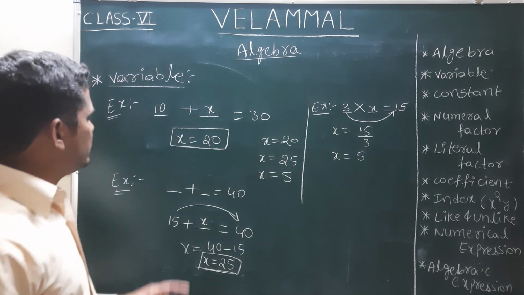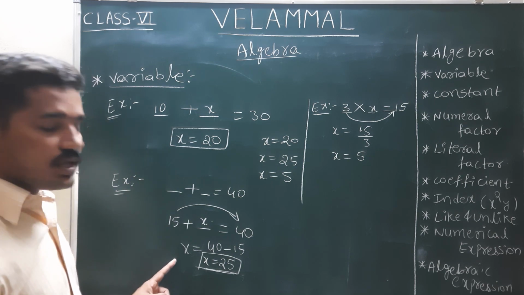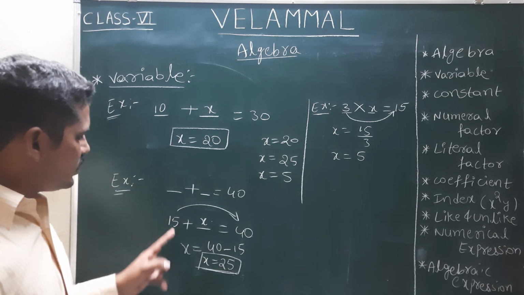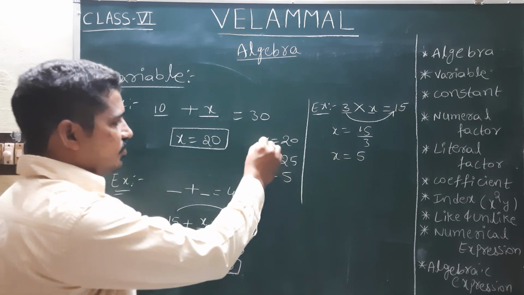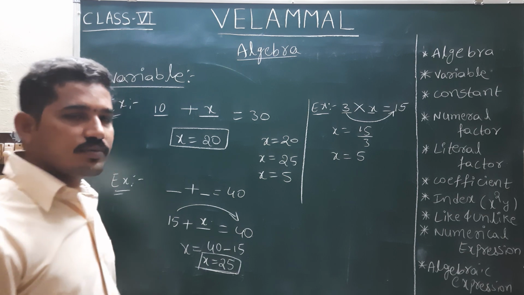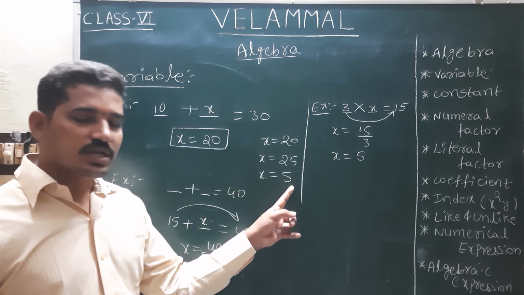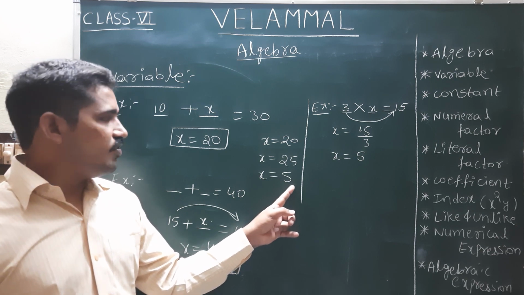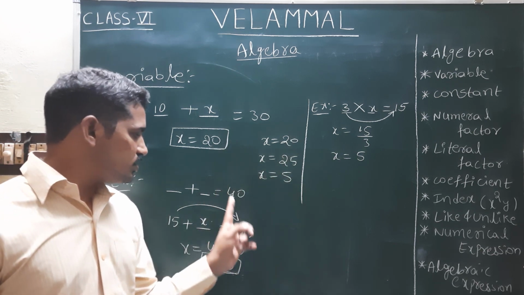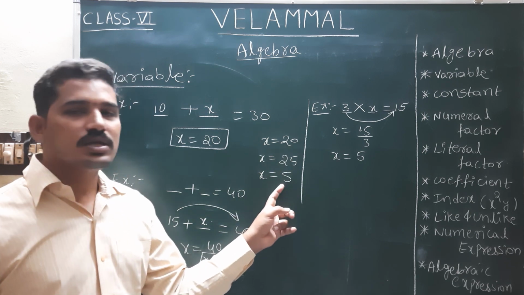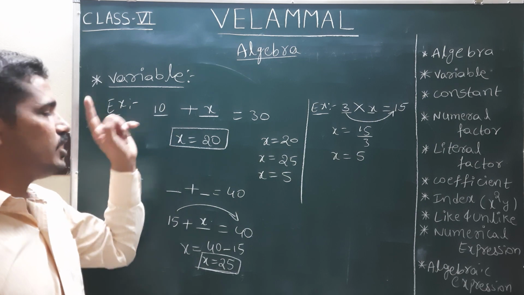If you observe, depending upon the condition that is given, the value of x is changing, correct? The value of x is changing. Changing is nothing but varying. So depending upon the situation, or condition to condition, the value of the variable is changing, varying. So this is called a variable.